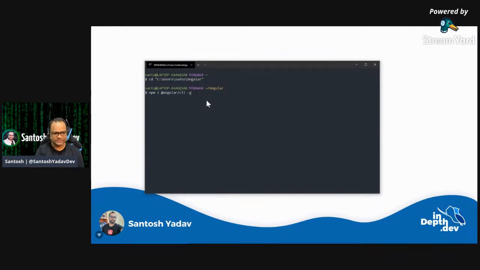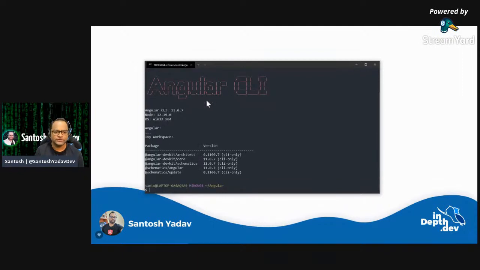Once you have the CLI available, you can verify it by using the command ng version. It will tell you which version of Angular CLI you have installed. Right now it should be something like 11.0.7. It is for me because I just updated it yesterday, and the Node version is 12.19.0, which is okay because right now 14.0 is the latest one, but 12 also works fine. And I'm using, of course, Windows.